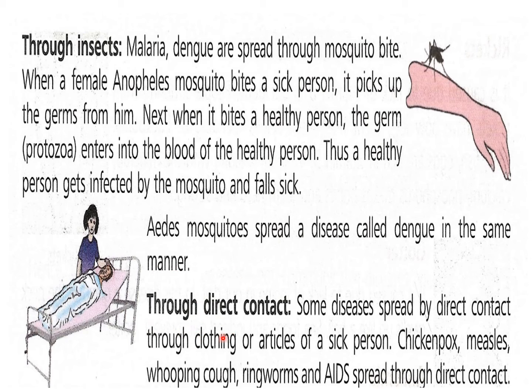Then through direct contact, some diseases spread by direct contact through clothing or articles of a sick person, like chickenpox, measles, whooping cough, ringworms, and AIDS. So if you have measles or chickenpox, then you should not touch anybody. You should remain separate in another room, and you should see that others do not touch your towel or bed sheet or anything, so that they are not infected because of you.